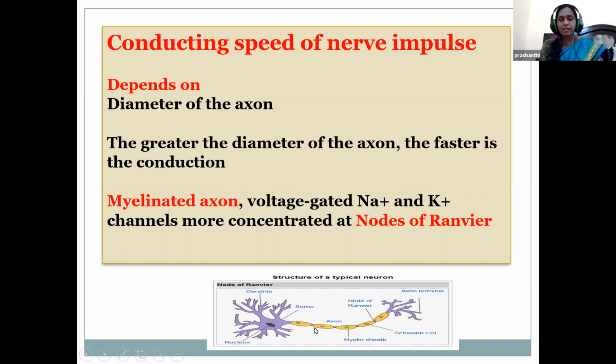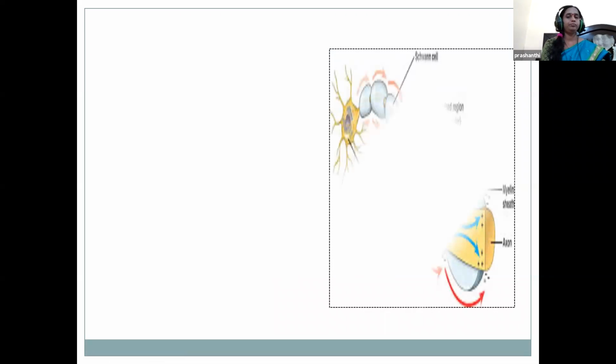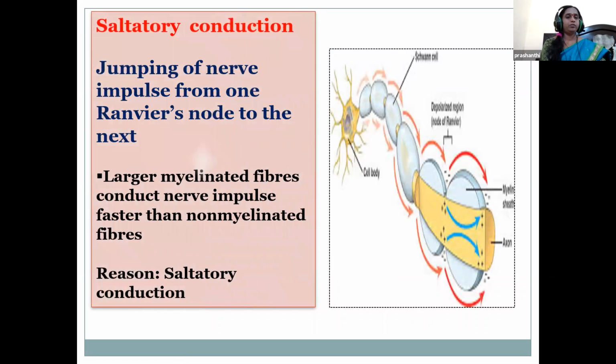And in the middle, at this point, is called the node of Ranvier. At these nodes of Ranvier, the sodium and potassium voltage gated channels are more concentrated. So the nerve impulse jumps from one node of Ranvier to the next node of Ranvier.